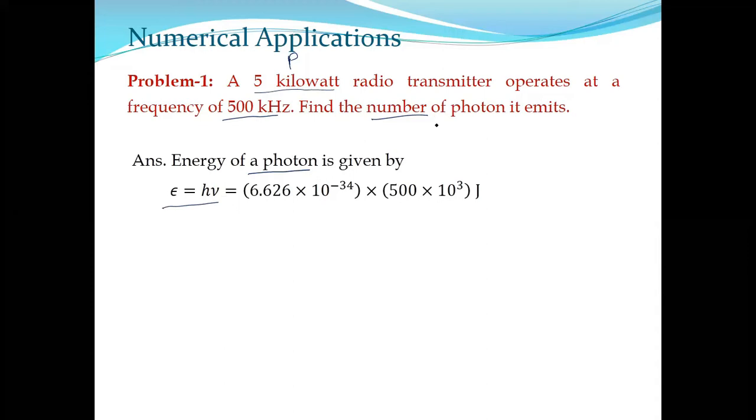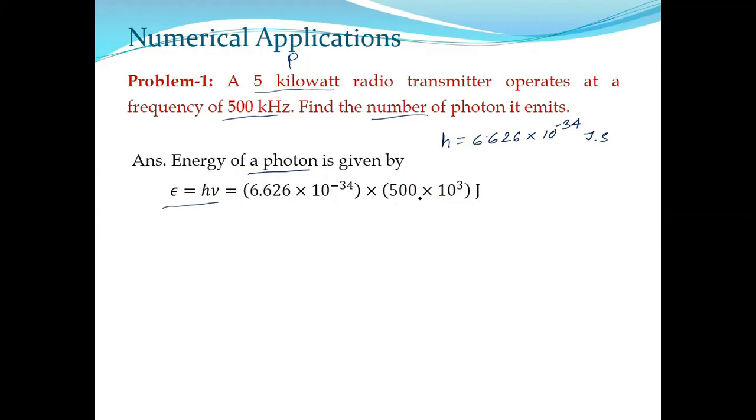Now h, remember the h value: 6.626 into 10 to the power minus 34 joule second. This is the value of h. Next, nu is supplied as 500 kilohertz. So we need to write it in terms of SI unit, that means in hertz only. So 500 into 10 to the power 3. So this is the energy of a single photon, this amount of joule.